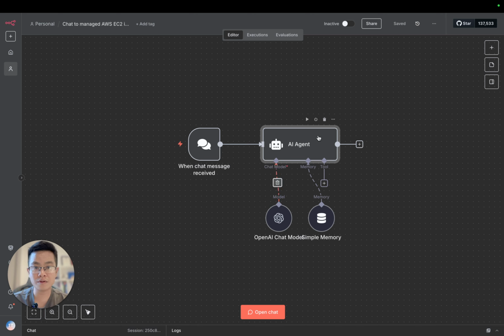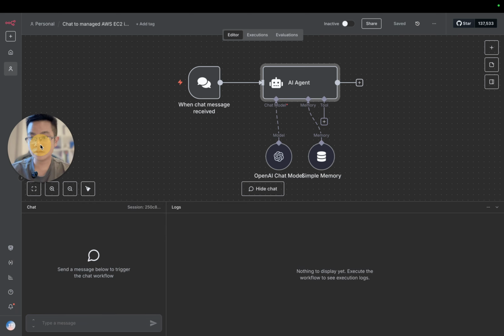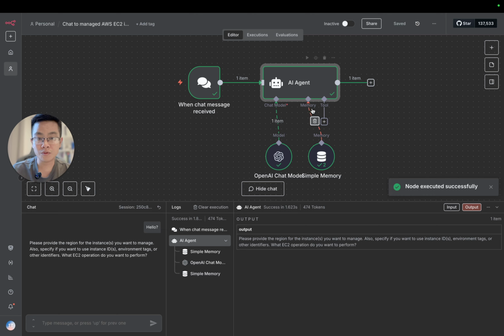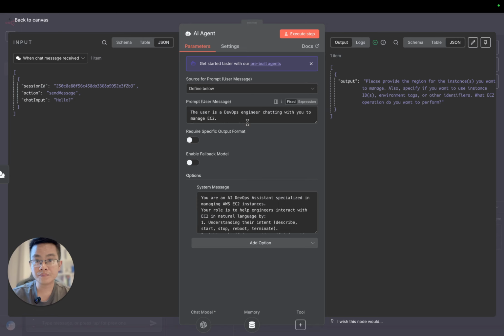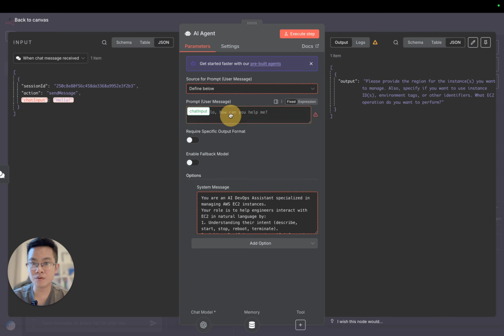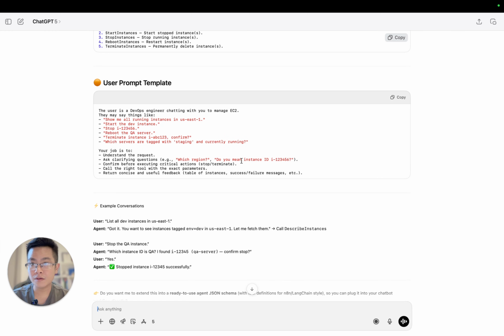So we have the chat, we have the AI agent, right? Let's open the chat and see. I'm going to drag it up a little bit and say hello. The AI agent will check, and then it tells me to please provide a region for the instance. Actually, we don't need anything else here. We just put the chatbot, because we already described it very clearly here, right?